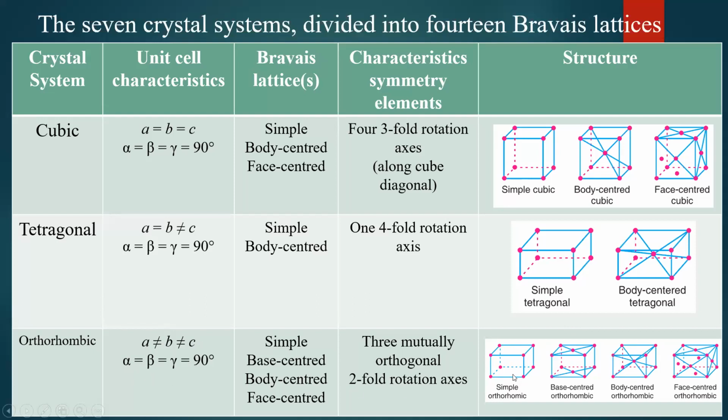So simple orthorhombic, base centered orthorhombic, body centered orthorhombic, and face centered orthorhombic are observed in nature. 4 Bravais lattices. So out of 3 crystal systems, we have 3 plus 2, 5, 5 plus 4, 9 Bravais lattices observed in the first 3 crystal systems. In cubic, 3 Bravais lattices. Tetragonal has 2 Bravais lattices. Orthorhombic has 4 Bravais lattices.